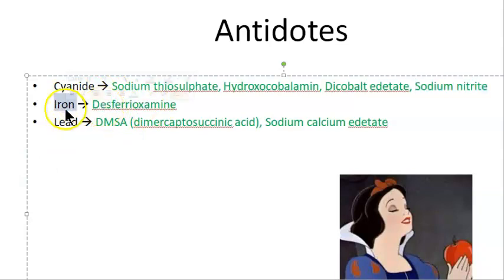Then coming to iron. Iron, if they have taken more, what will you give? A chelating agent, desferrioxamine. Lead, if they've taken, you'll give them DMSA, dimercaptosuccinic acid, or sodium calcium edetate. All these are chelating agents. They will prevent the toxicity by binding to the toxin. Okay.